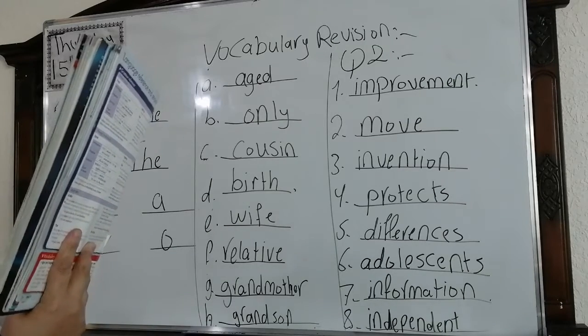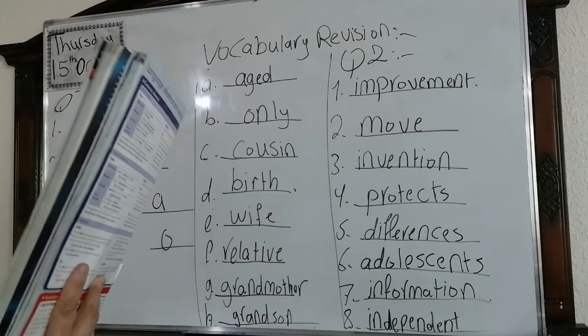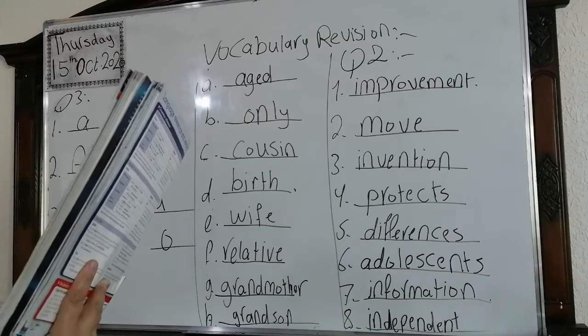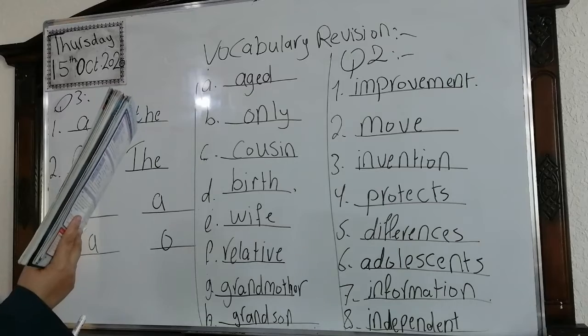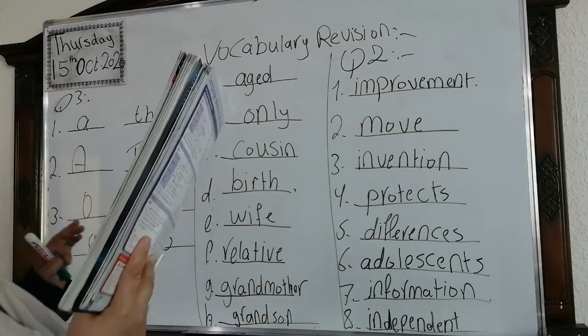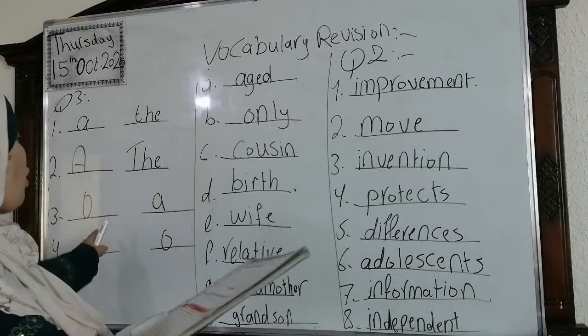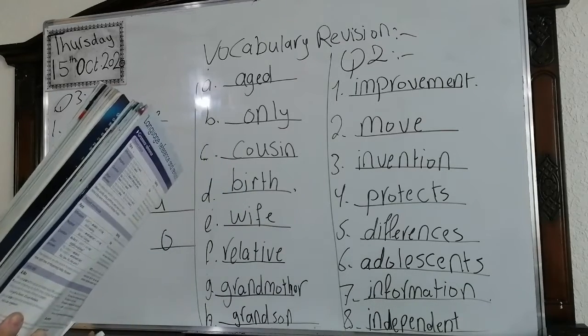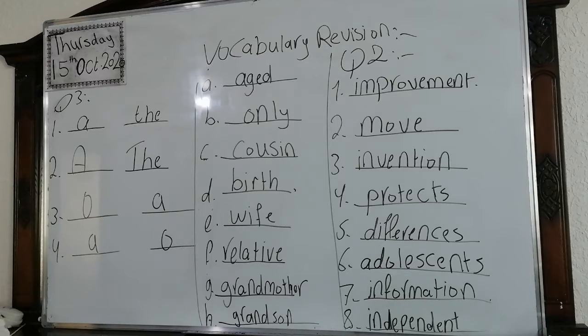Number 2. A young girl walks into a restaurant. The girl sits down and orders pizza. Pizza. Okay. Number 3. My cousin loves books. 0. We don't put anything. He's a writer.